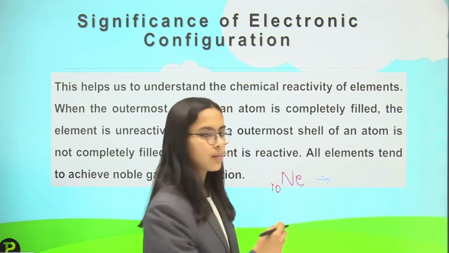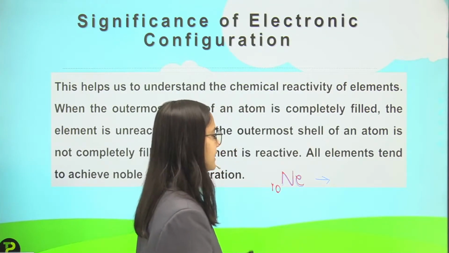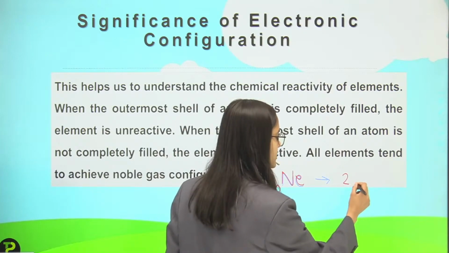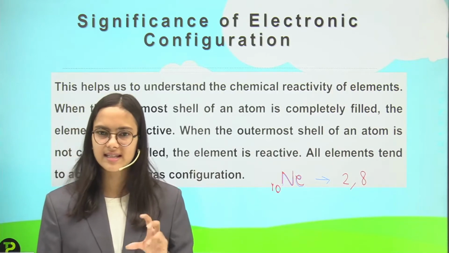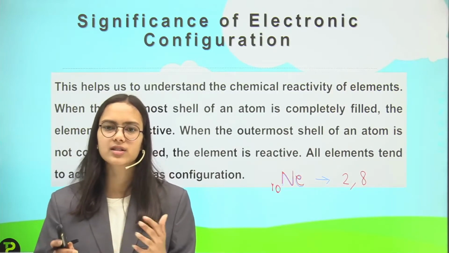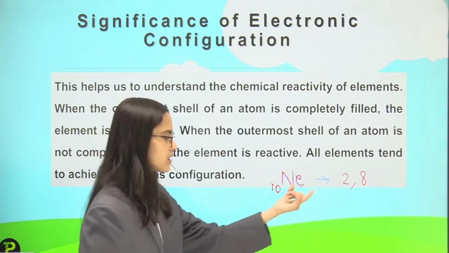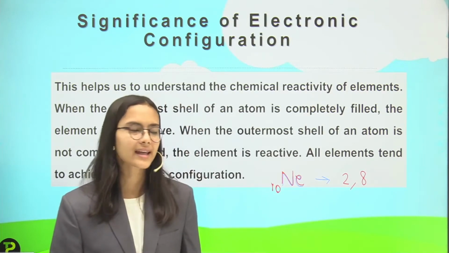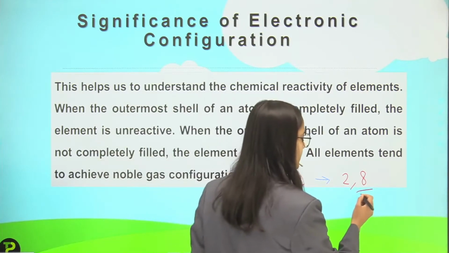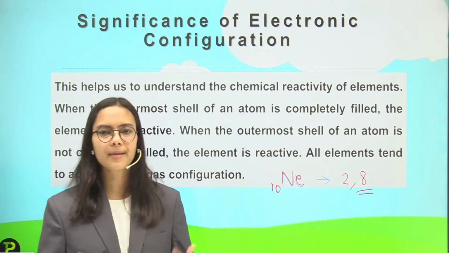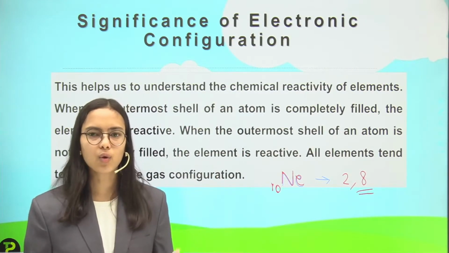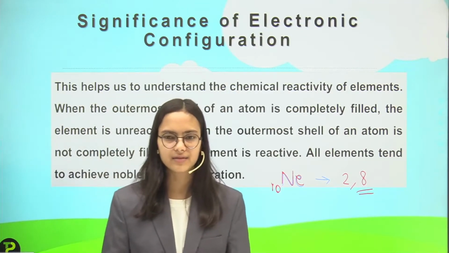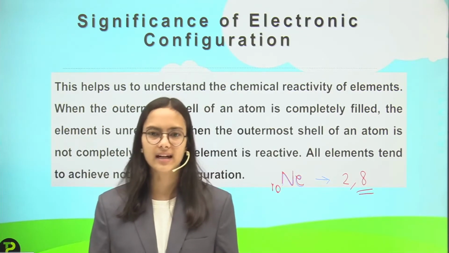So with the atomic number 10, how will I write the electronic configuration? I will write it as 2, 8. The electrons will be distributed first in the first shell, 2 electrons, and then in the second shell, 8 electrons, and the count of 10 is complete. So I can say that this is completely filled because the maximum number of electrons can be 8, and since I have filled it completely, it becomes unreactive, that is, it does not react.